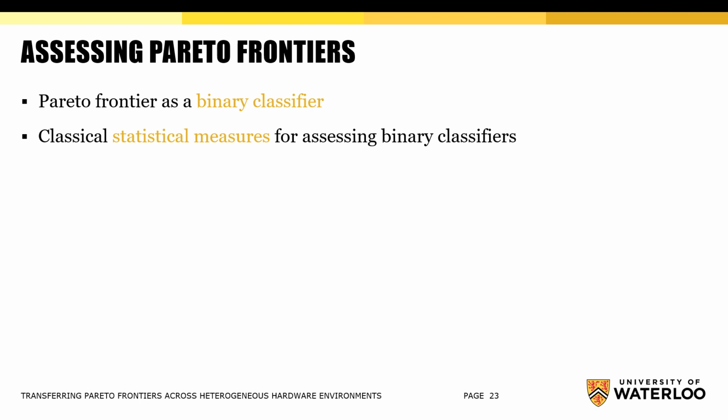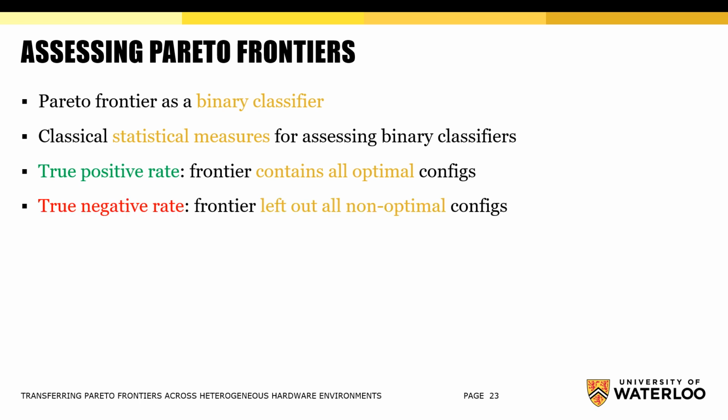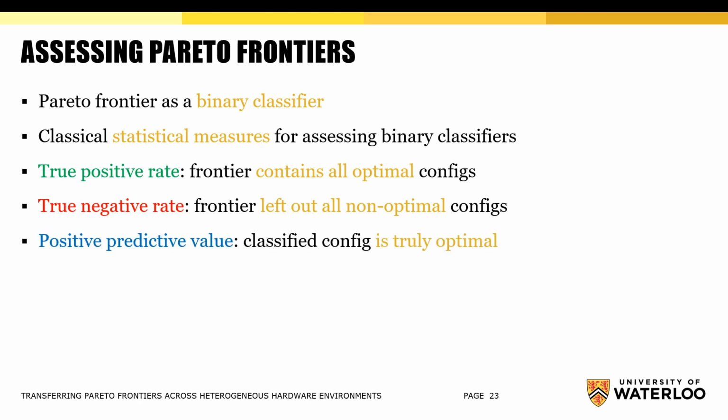Here, we focus on 5 different measures. True positive rate is a probability that a frontier could catch all truly optimal configurations. True negative rate is a probability that a frontier left out all truly non-optimal configurations. These 2 measures assess quality of a Pareto frontier in general.